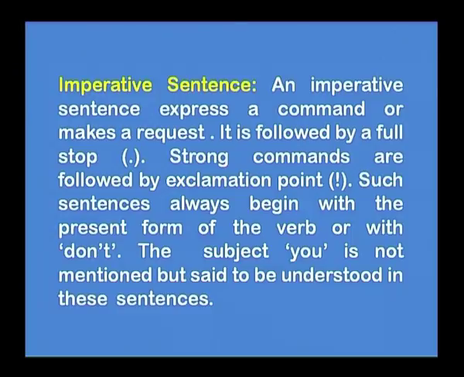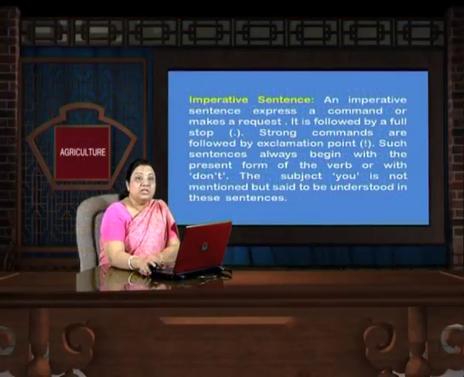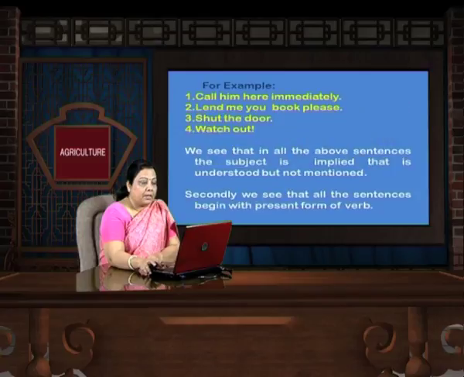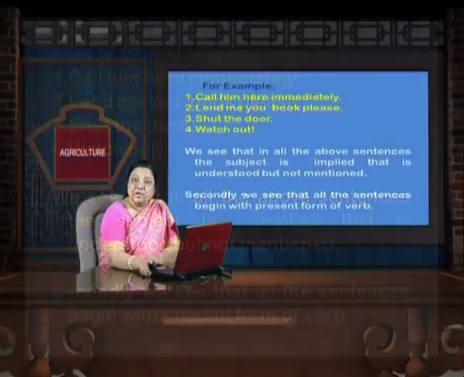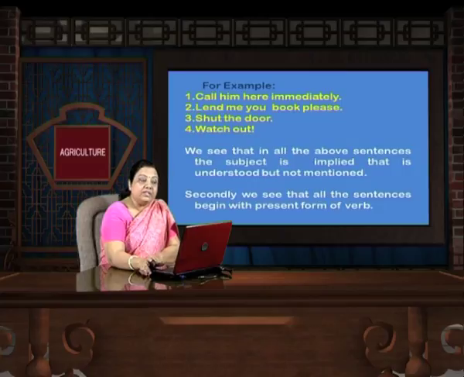The subject you is not mentioned here, but you have to understand these are imperative sentences. They are implied there. See here the example. Call him here immediately. You're not saying you. Don't call him here means it's implied that you are talking about somebody.